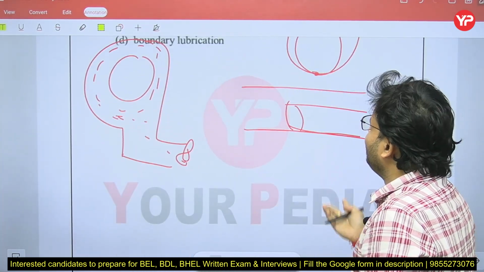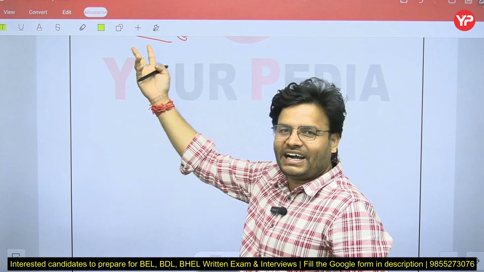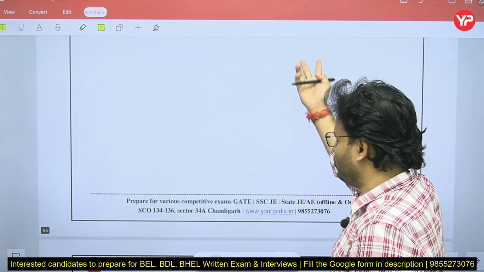But one more thing: here less lubricant is used, but here more lubricant will be there, so the cost will be high.